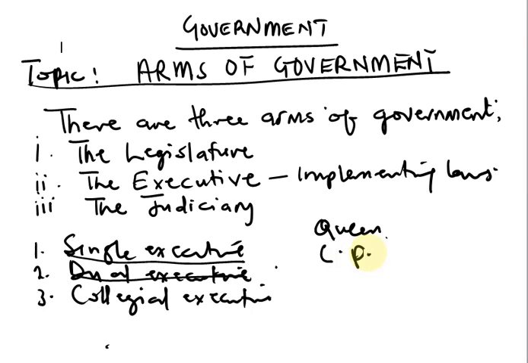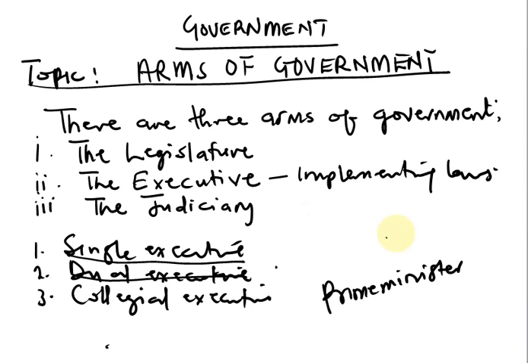And in most places, the head of government is called the prime minister. So in a dual executive, we have the head of state, which could be the Queen, as in the case of Britain, or a ceremonial president, while the head of government is the prime minister.